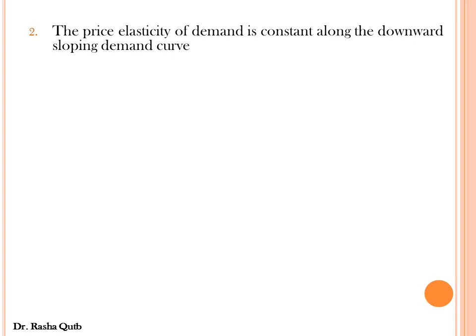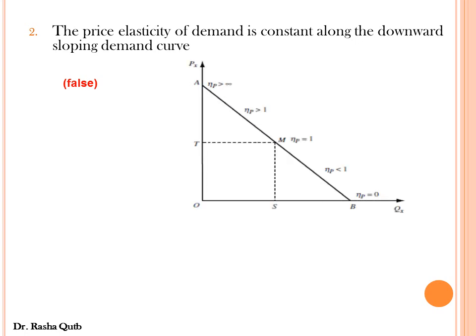Second, the price elasticity of demand is constant along the downward sloping demand curve. This sentence is false and can be corrected in two ways. We can say that price elasticity of demand is constant along vertical demand curve or horizontal demand curve or rectangular hyperbola demand curve, while along the downward sloping demand curve, the value of price elasticity of demand varies from one point to another point. It increases as price level increases.